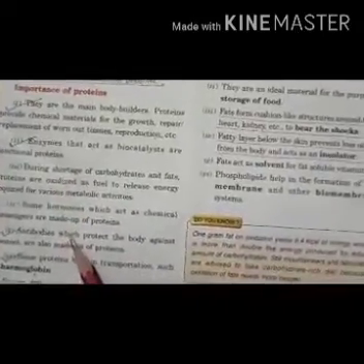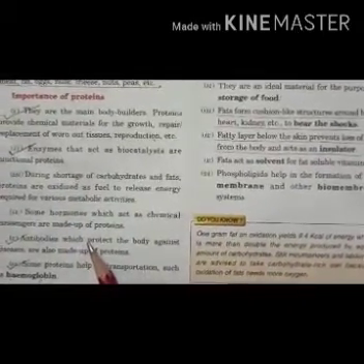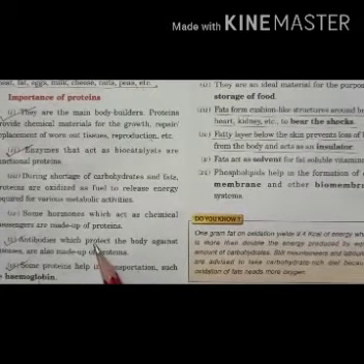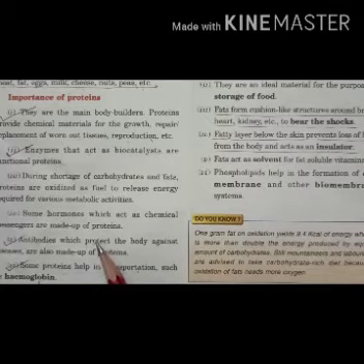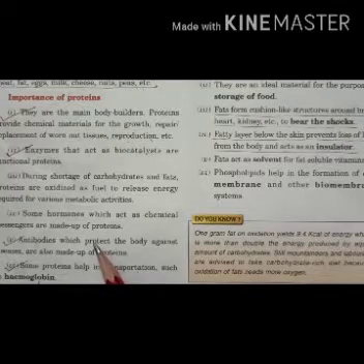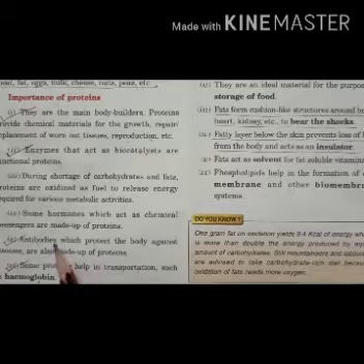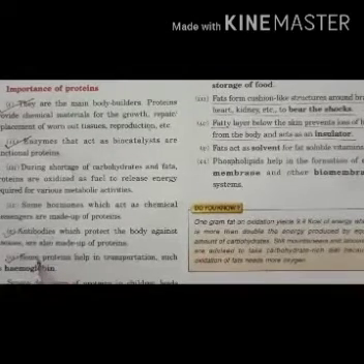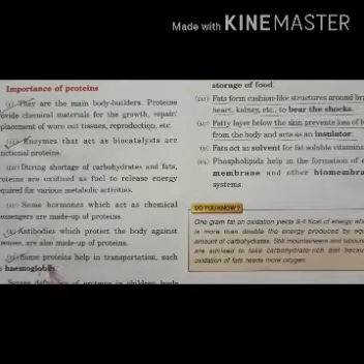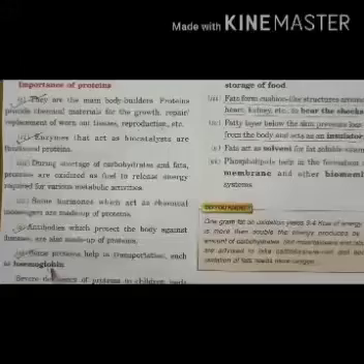Next are antibodies. Whenever any microorganism or microbes like bacteria and viruses enter inside our body, our body produces antibodies to fight against them, and antibodies are also made up of proteins. Next, RBCs help in transportation of oxygen, and RBCs contain hemoglobin, which is also a kind of protein.